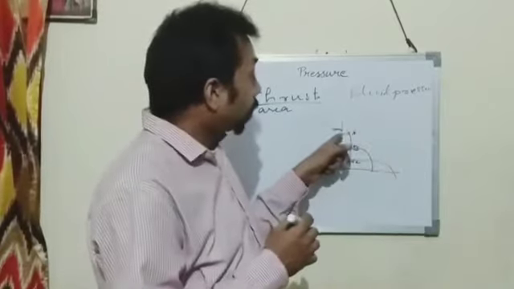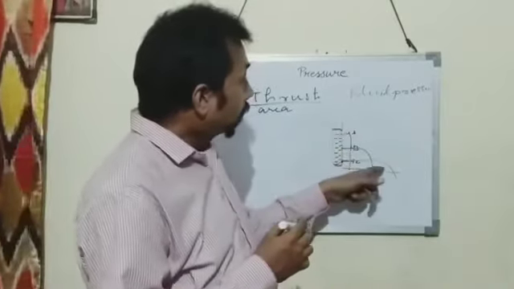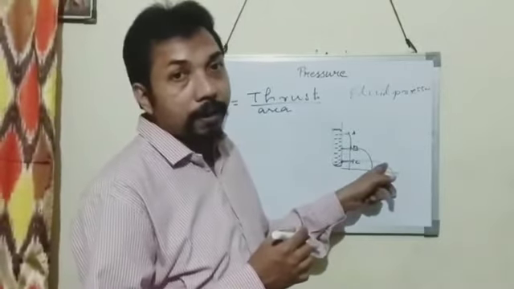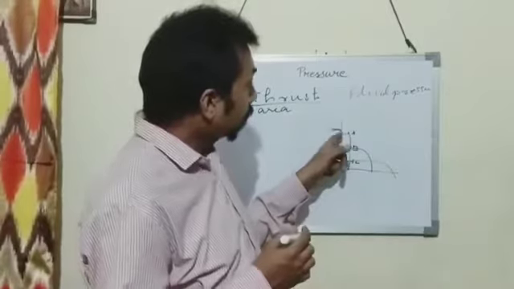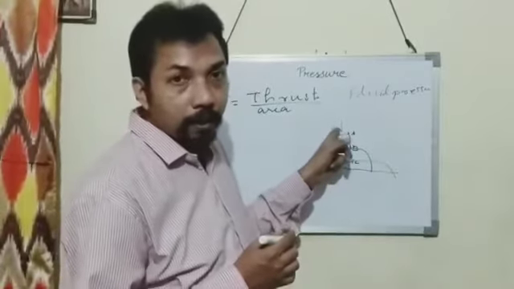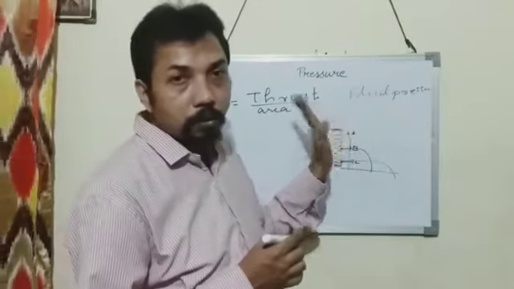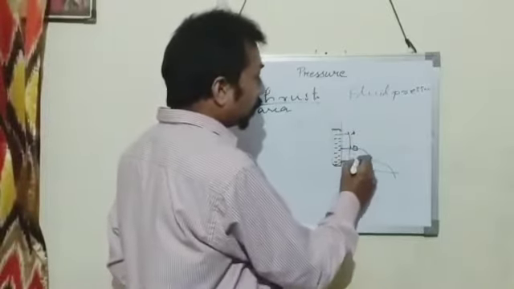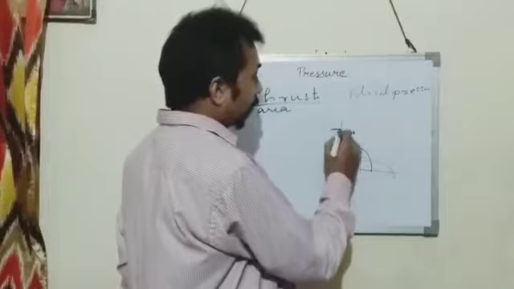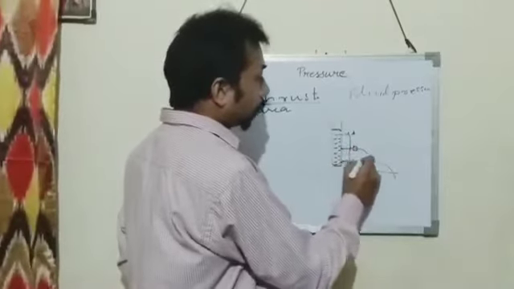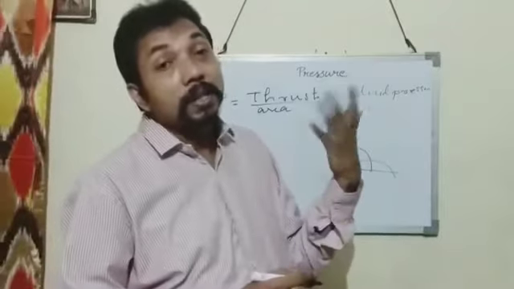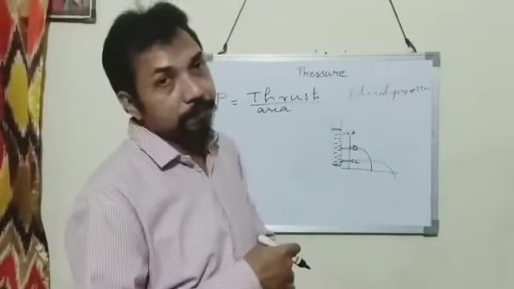At the top, the pressure is less, and at the bottom, the pressure is more. So there is lateral pressure, and it is not the same at all points. Pressure increases with the increase in depth.